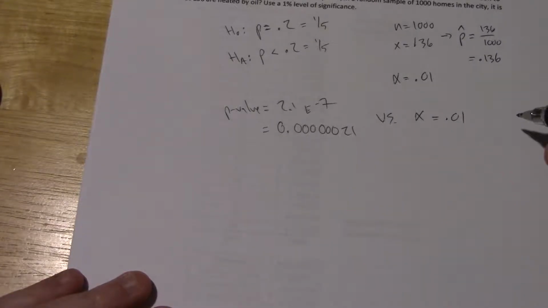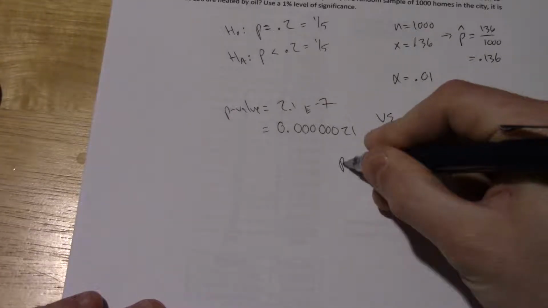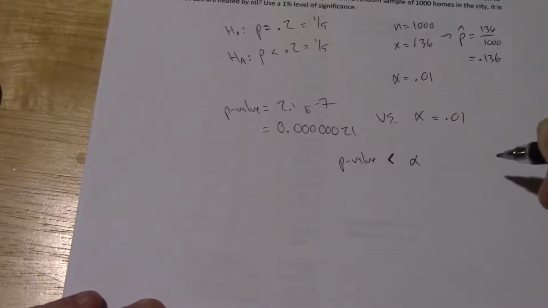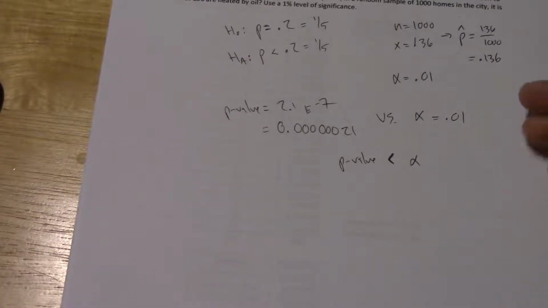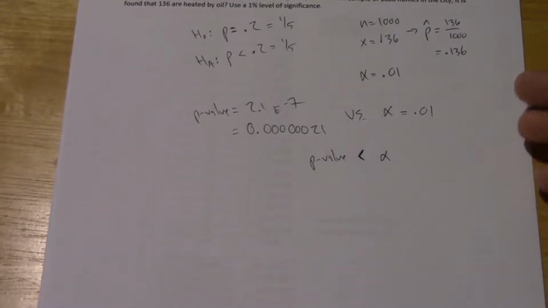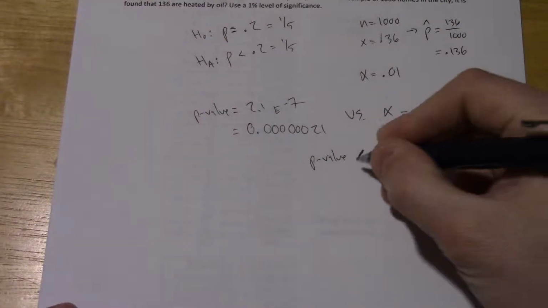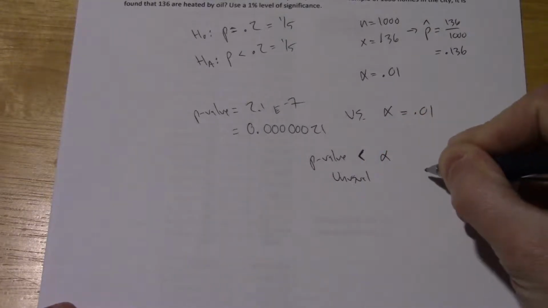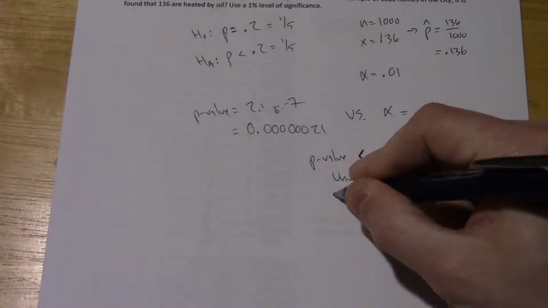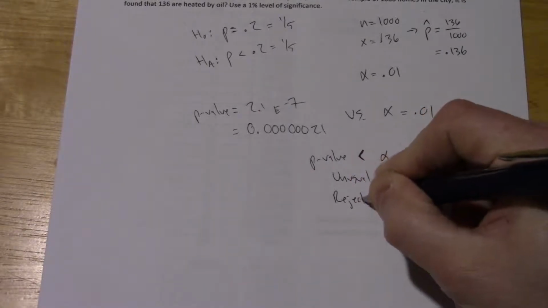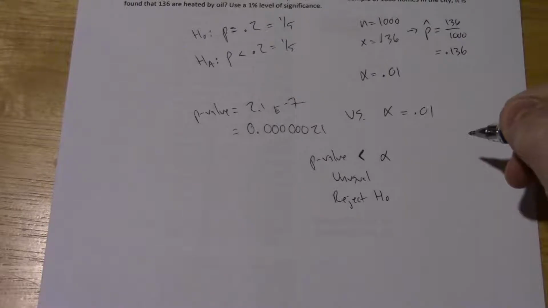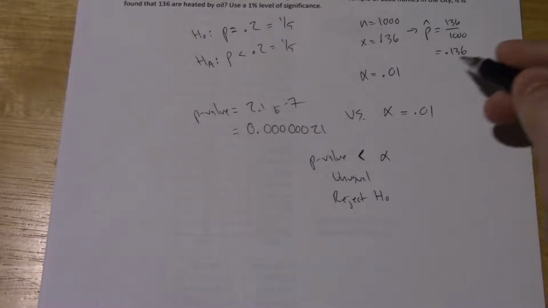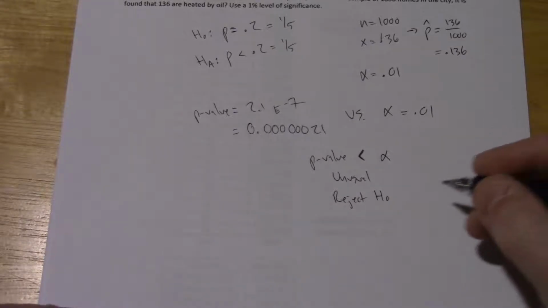So in this case, 0.01, pretty obvious here the p-value is less than alpha. So we have a really small p-value, an unusually small p-value. So what that means is what we've observed is unusual. Since what we've observed is unusual, that means we need to reject the null hypothesis. Our initial guess no longer makes sense in light of this evidence, what we've observed in our sample.